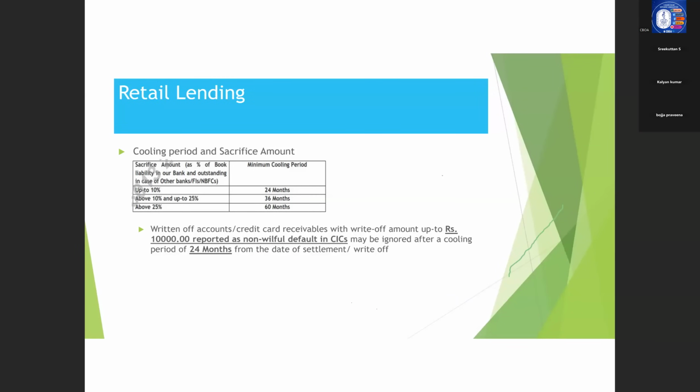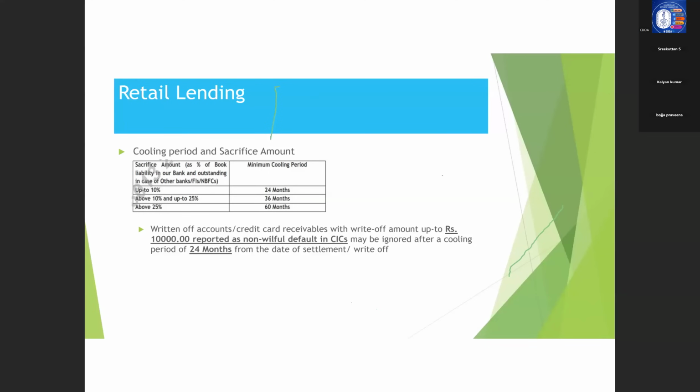See, earlier in our bank, there was no guideline with regard to lending to persons with settled and written-off cases. So the bank has come up with a clear-cut guideline that in the case of borrowers who have a settled or written-off history, the bank has put in place a new guideline within which we can lend.